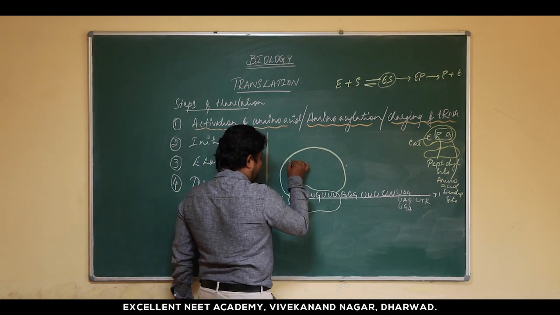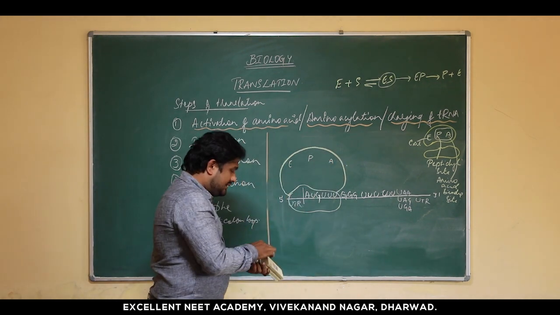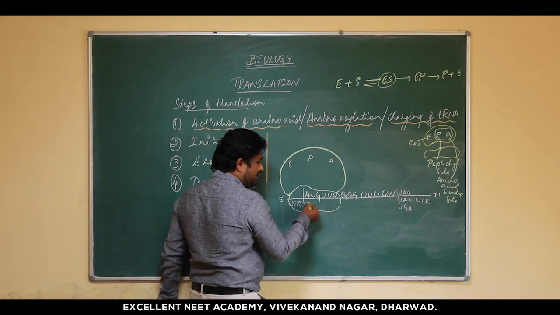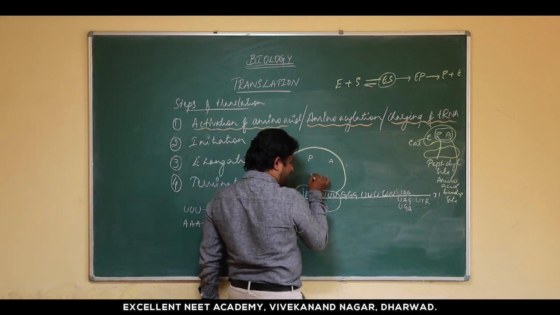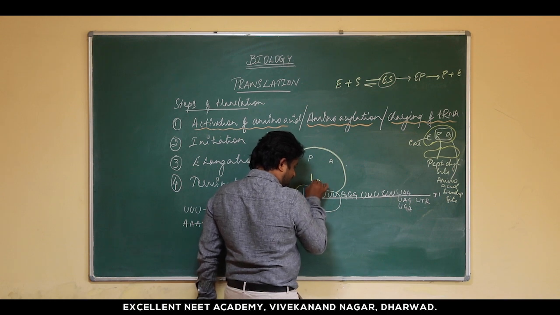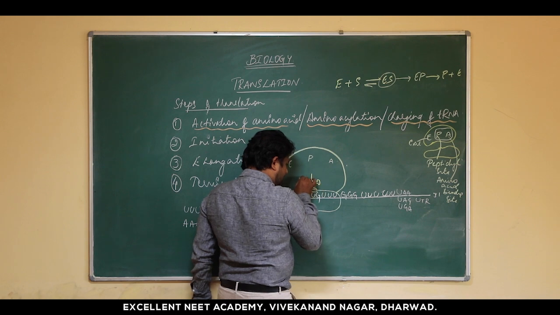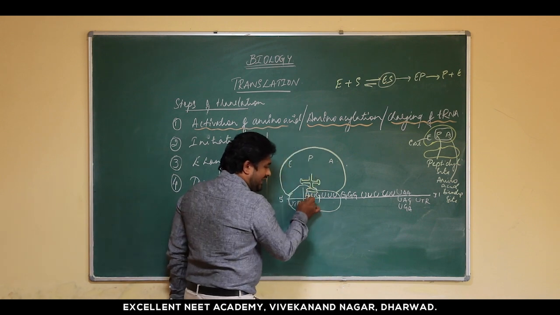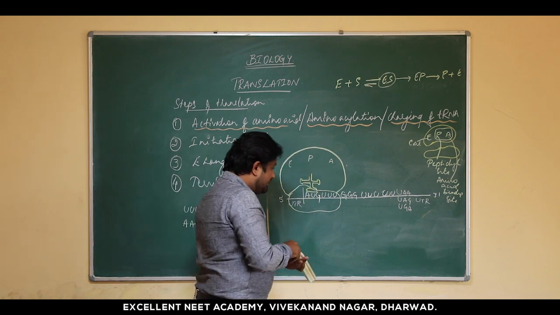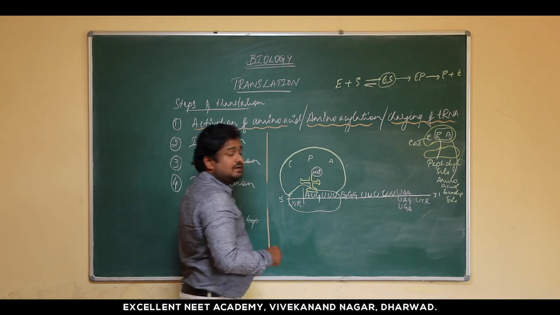So now let us look into it. You have three sites as I mentioned, E, P and A. Here the first amino acid is going to come and bind. So which will be that first amino acid? Obviously the tRNA carrying methionine.